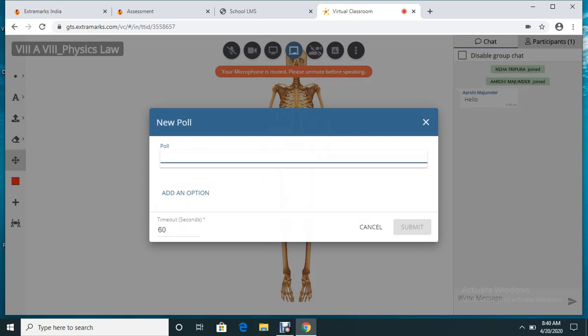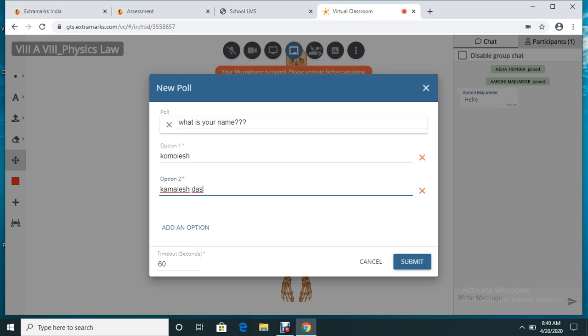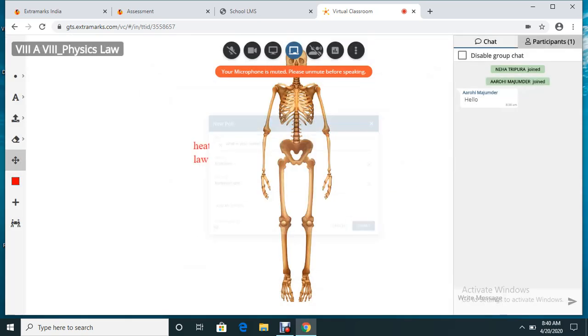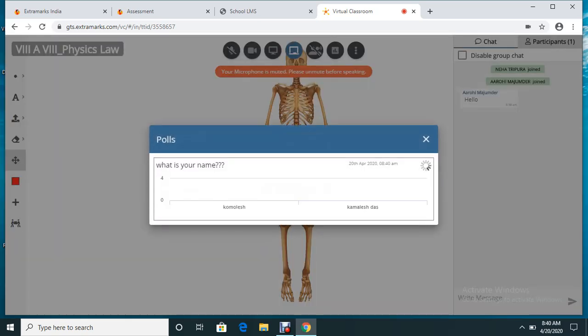So I am creating a question, say, what is your name? These are the two options. I click submit. As soon as I create the poll, it will be visible on every child's dashboard. Now the students will be giving an answer to it.